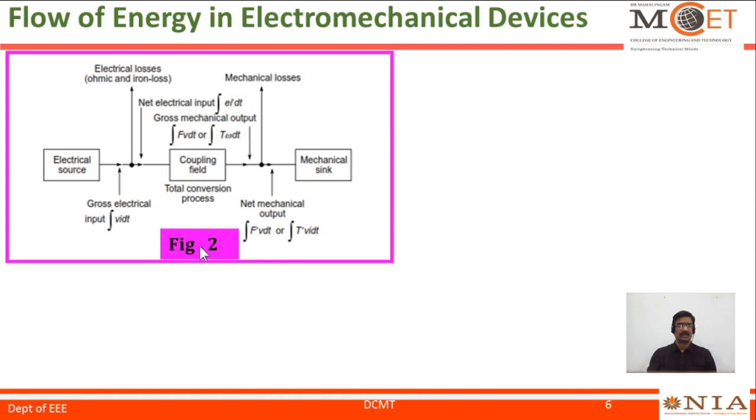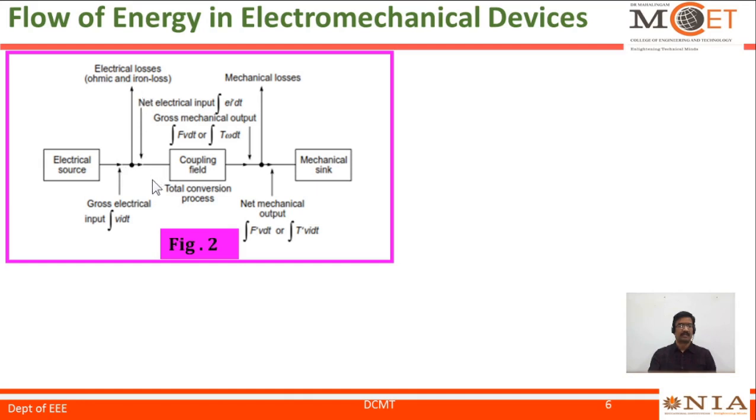Figure 2 indicates the flow of energy in a motor. In a motor, electrical energy is converted into mechanical energy via a coupling field. At the input side of a motor, electrical energy is applied, subtracting the electrical losses comprising ohmic and iron losses.